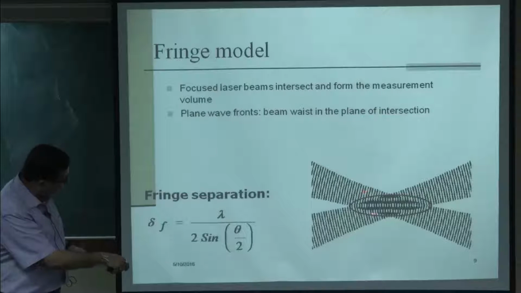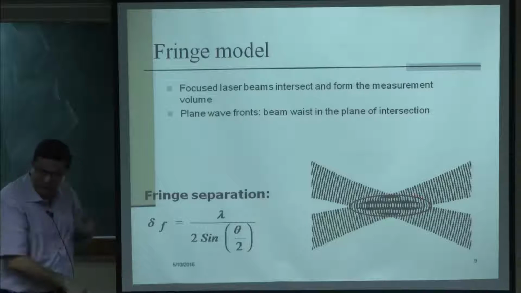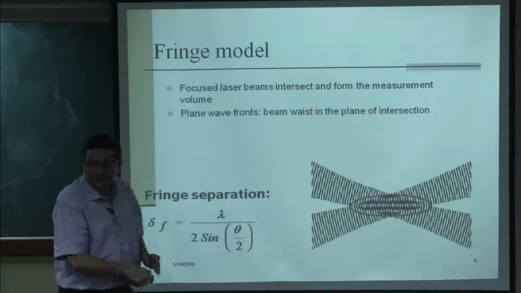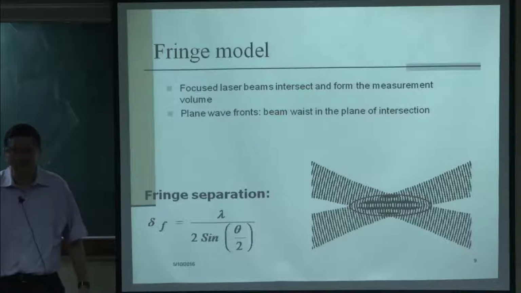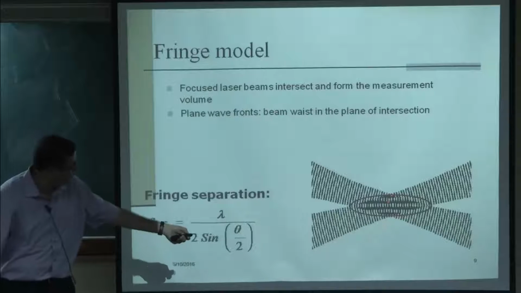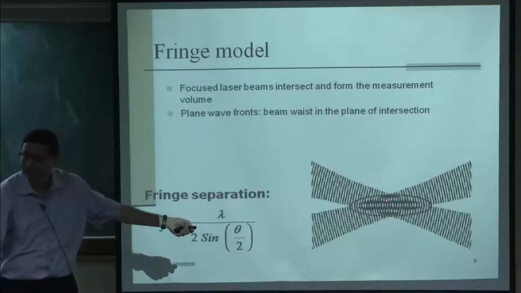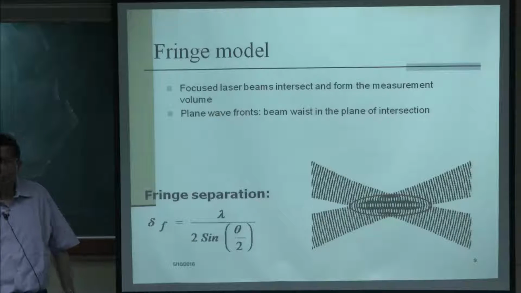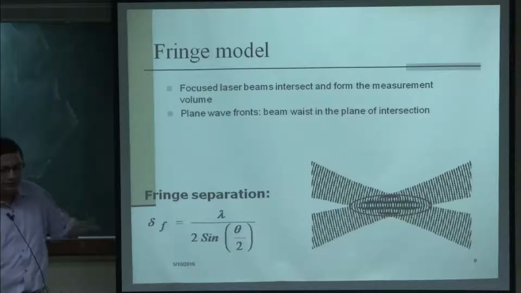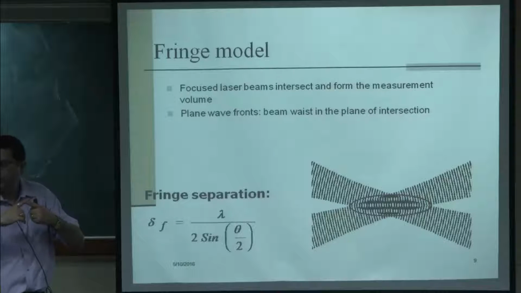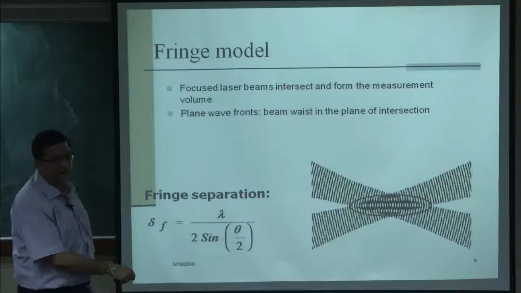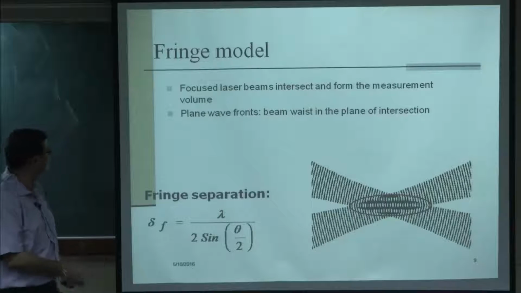So, you can understand that this portion is very, very small, it is like a thin waist, and that is the measurement volume. So, you can see that the spatial accuracy, you are measuring the value here within this, right. So, you can very precisely find a point where you are taking the measurement, because the beams are crossing and the beam waist at the crossing is very, very small. So, the spatial resolution, like I mentioned in the previous slide, is very, very good.